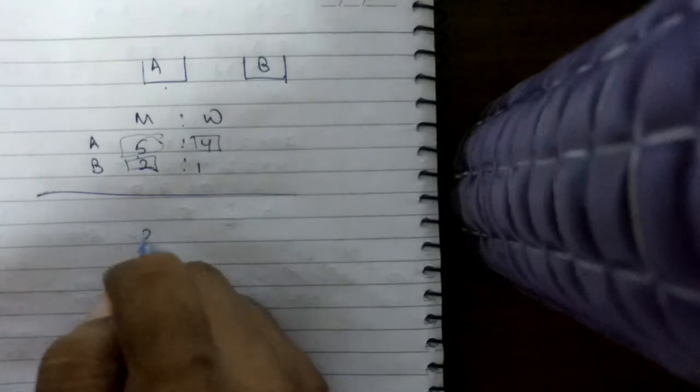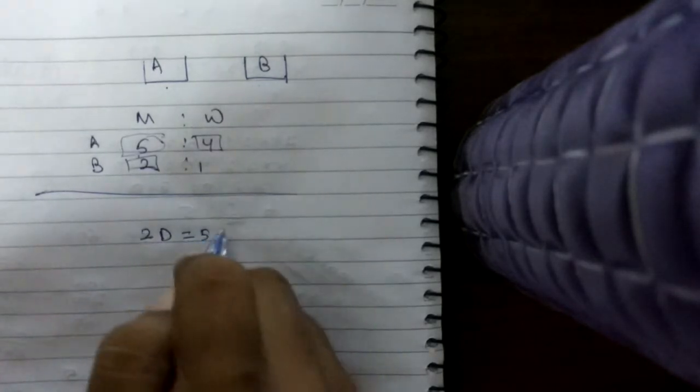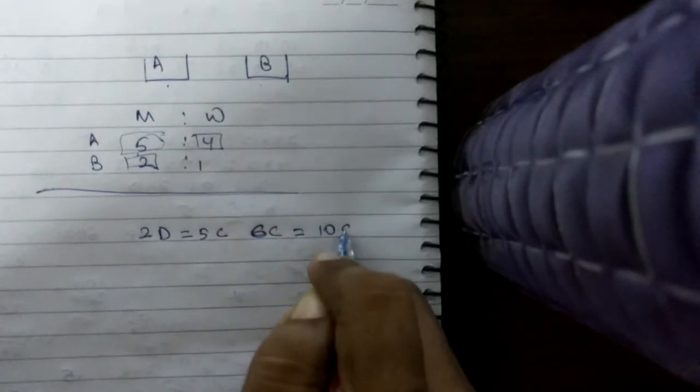The second question says two dogs cost as much as 5 cats, 6 cats cost as much as 10 goats, 8 goats cost as much as 2 horses, and the cost of a horse is rupees 48. Then what is the cost of 5 dogs? So 2 dogs cost as much as 5 cats, 6 cats cost as much as 10 goats, 8 goats cost as much as 2 horses, and 1 horse equals 48.